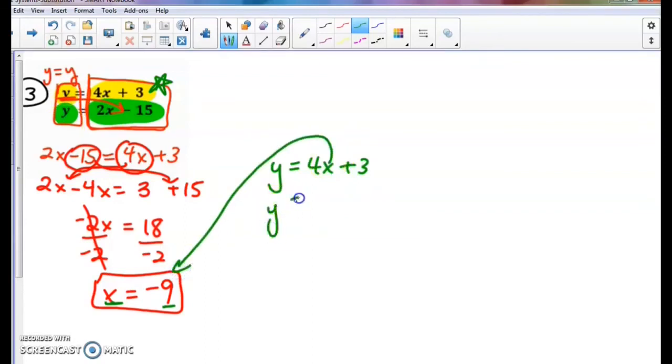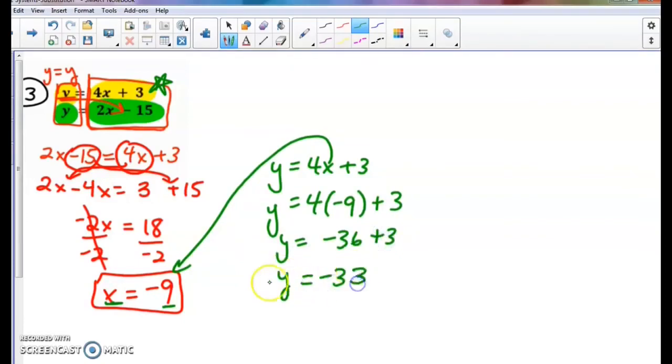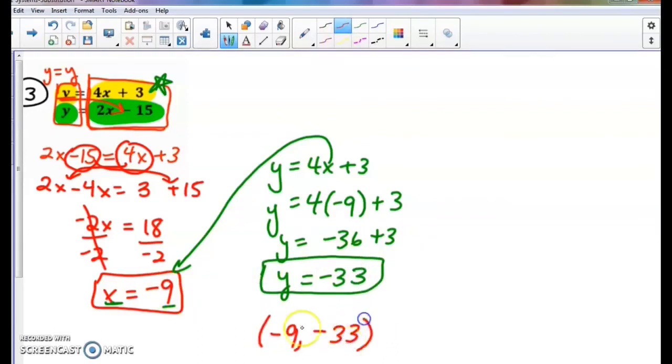So it's going to be y equals 4 times x, which is 4 times negative 9, plus 3. 4 times negative 9 is negative 36, plus 3. Negative 36 plus 3 is negative 33. And now our last step is to write our answers in ordered pair. So x always comes first, so negative 9 and, sorry, negative 33 for our y.